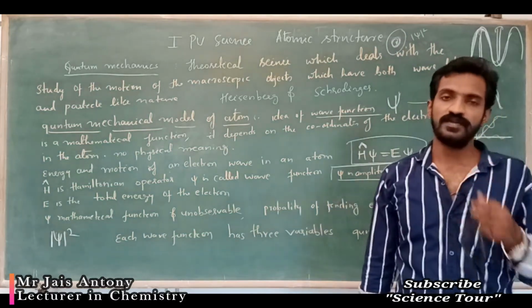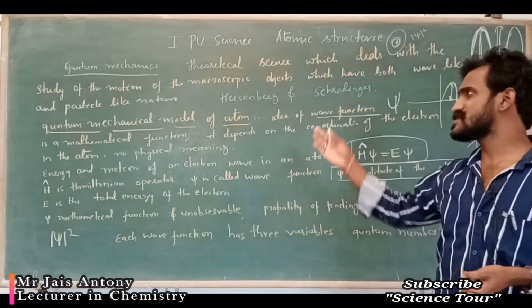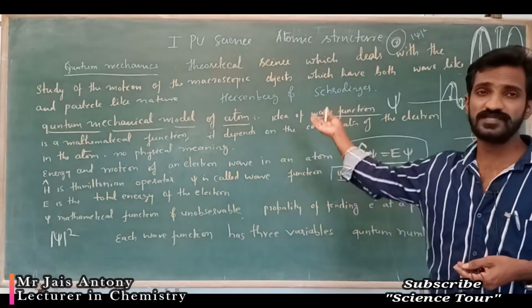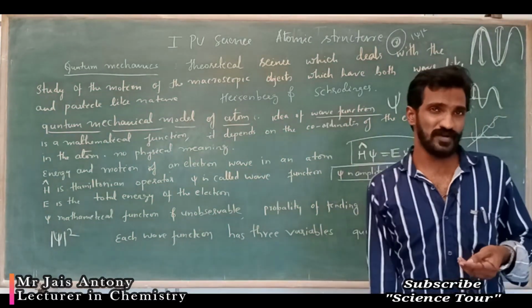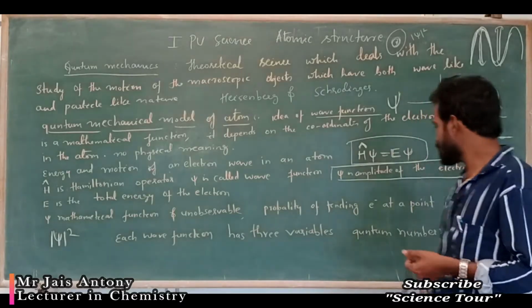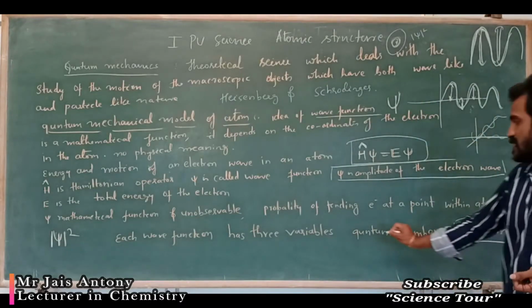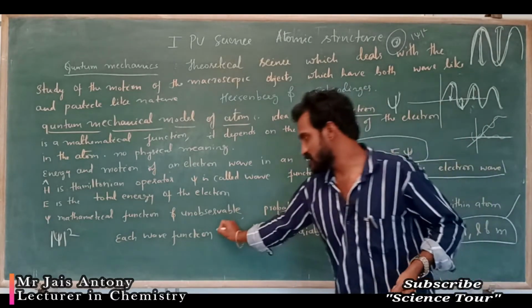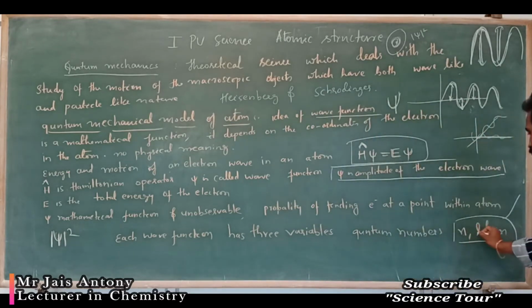So my dear students, don't get tensed by seeing these things. Actually, it's not that important for you. But at the same time, you are studying the 3 variable quantum numbers of the wave function. That is important. One is the principal quantum number, l is the azimuthal quantum number, and then the magnetic quantum number.